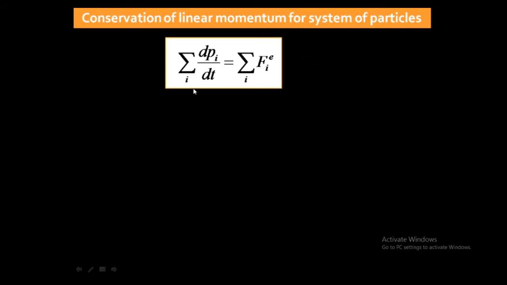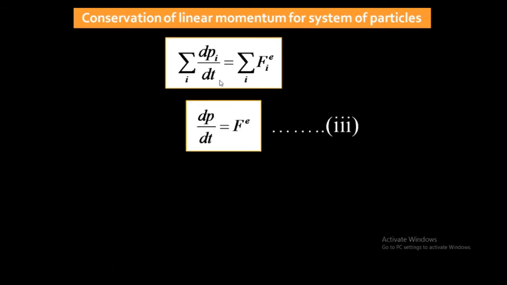If we remove the summation over i, then the i term will be removed from the suffix too. Because summation is on both sides, we can remove it, and we are left with dp by dt is equal to Fe. It says that the rate of change of momentum for the system of particles is equal to the external force acting on the system of particles.